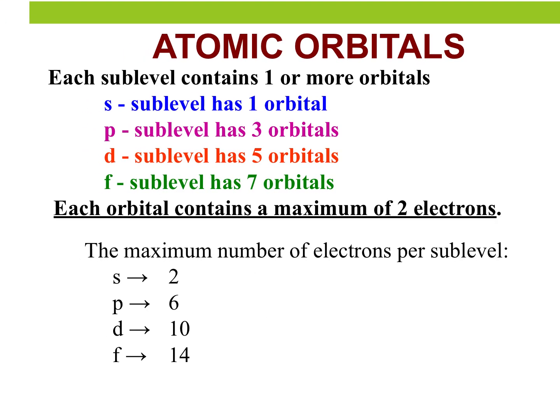Now we're going to look at the relationship between our sublevels, orbitals, and electrons. Each sublevel, or subshell, contains one or more orbitals. Go ahead and get this section down in your notes. The S subshell, or sublevel, has one orbital. I'll show you a picture of that on my next slide. The P sublevel has 3 orbitals. Again, I'll show you pictures of what those look like. The D sublevel has 5, and the F sublevel has 7.